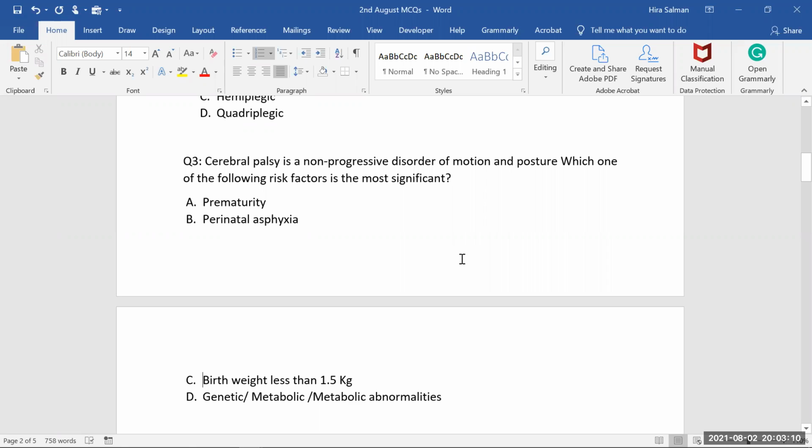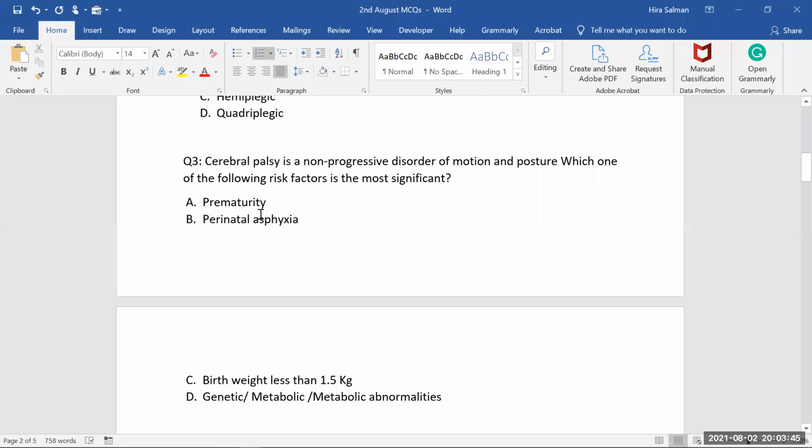Remember in NAMPOS it was clearly mentioned that babies having weight less than 1500 grams or 1.5 kg are very prone, because these babies also will get infections after delivery. These babies also can have bradycardia during delivery. They cannot even bear any kind of pressure. Even instrumental deliveries are very dangerous for these premature babies. Anyhow, we don't need to go for forceps delivery, but bradycardia is there because of some reason. So a birth weight less than 1.5 kg is considered to be the most significant.